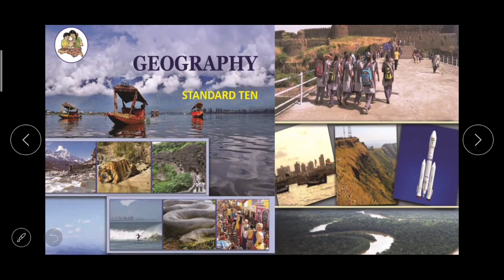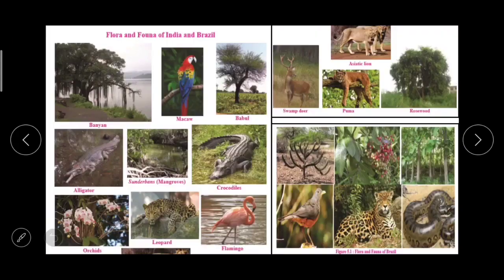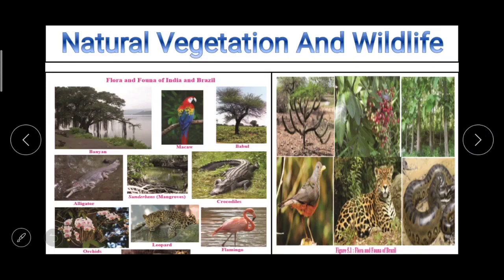My dear students, today in Standard 10's Geography, we'll be learning the topic Natural Vegetation and Wildlife. As in this standard and in the textbook of Geography, we are studying about India and about Brazil. So today also we are going to talk about the natural vegetation and wildlife of Brazil and India.